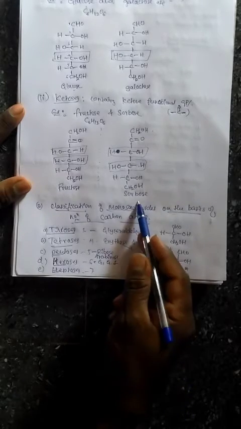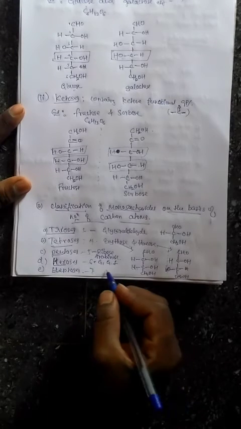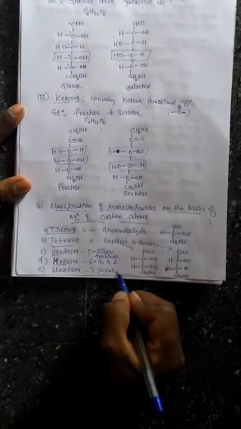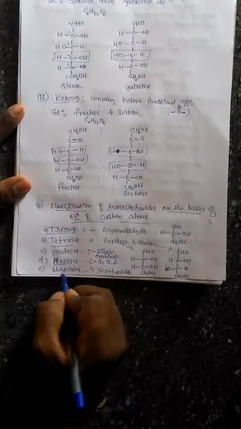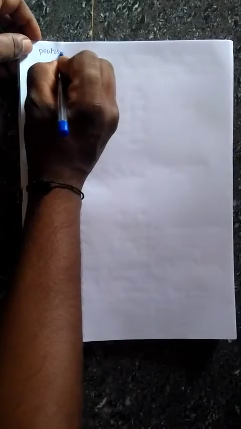These are the best examples for hexoses. Similarly for heptoses, sedoheptulose is the best example. Now take pentoses. You know pentoses means monosaccharides which contain 5 carbon atoms. Already I gave the example ribose.